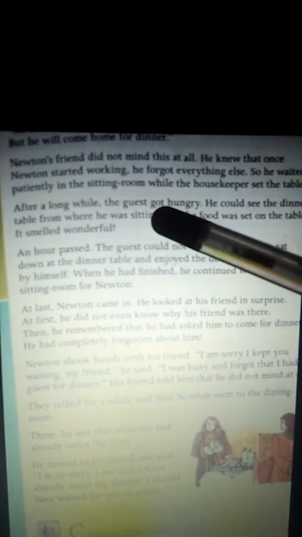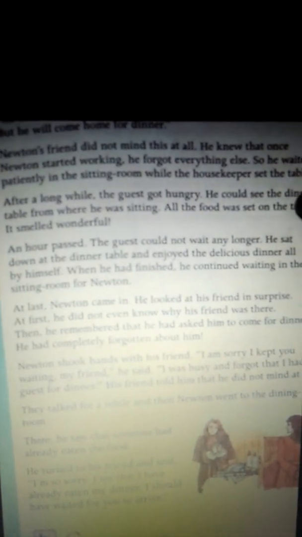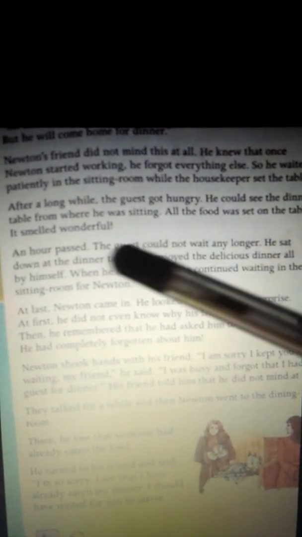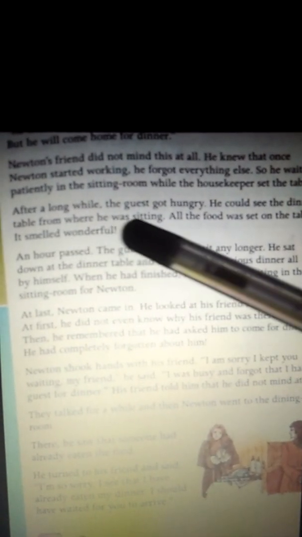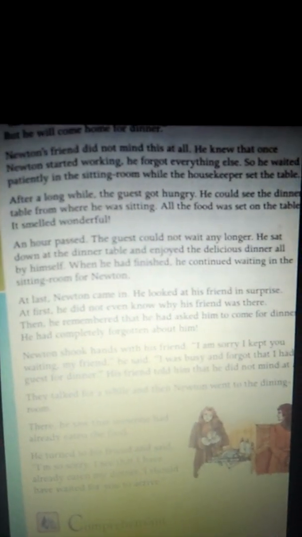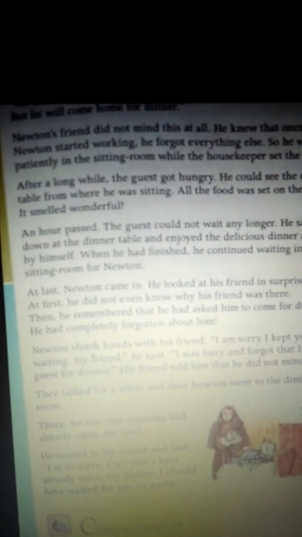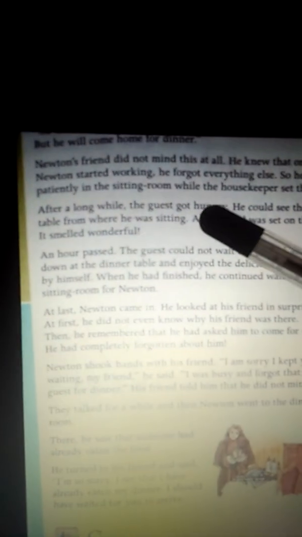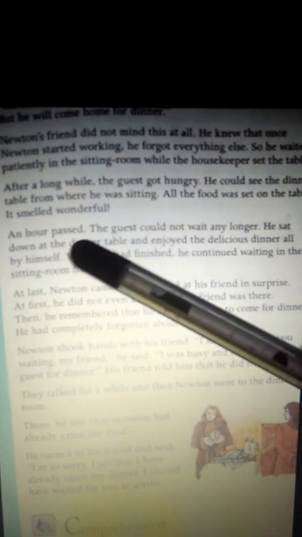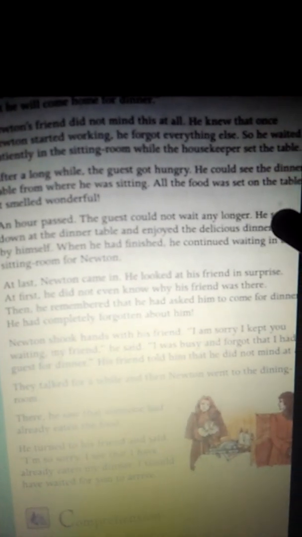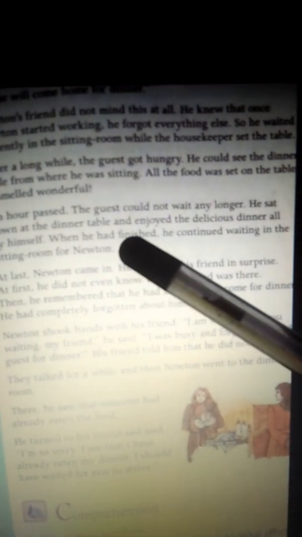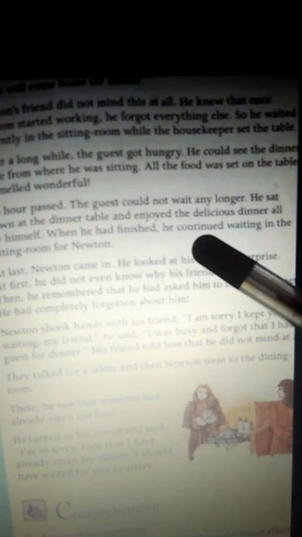After a long while, the guest got hungry. He could see the dinner table from where he was sitting. All the food was set on the table. It smelled wonderful. An hour passed. The guest could not wait any longer. He sat down at the dinner table and enjoyed the delicious dinner all by himself. When he had finished, he continued waiting in the sitting room for Newton.